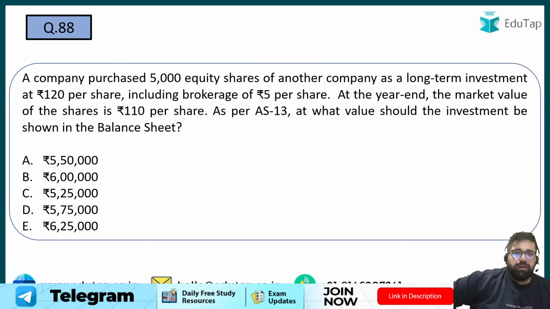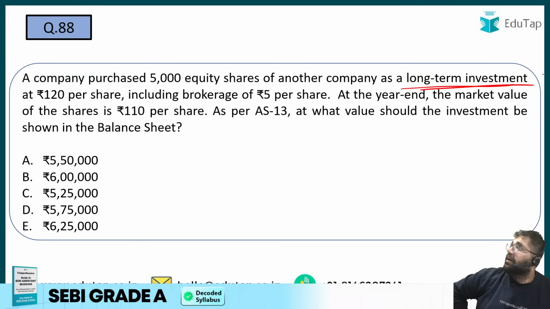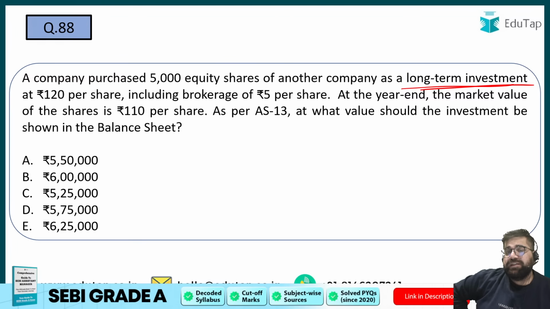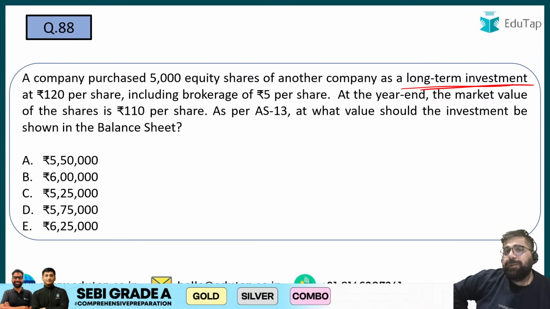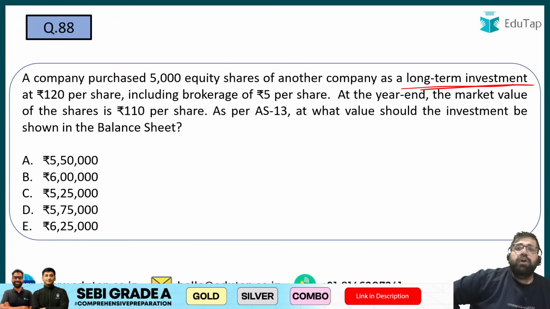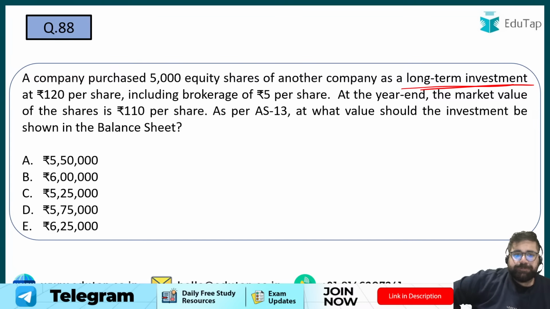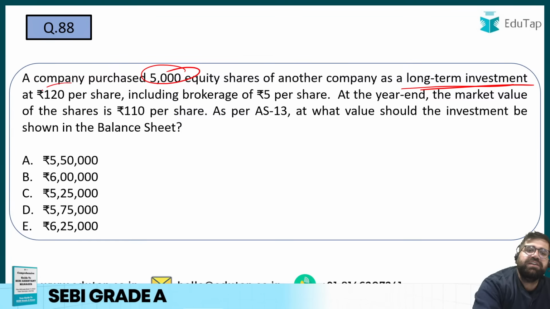So if you are buying the share, this is an equity share and it's a long-term investment. I was about to make one mistake, but I have read that this is a long-term investment. Remember, as per AS 13, long-term investments, if there is any temporary fall, I will not pay any attention to it. I will keep recording my long-term investment at cost. A company purchased 5,000 equity shares at 120 per share. I will keep recording my 5,000 equity shares at 120 only.